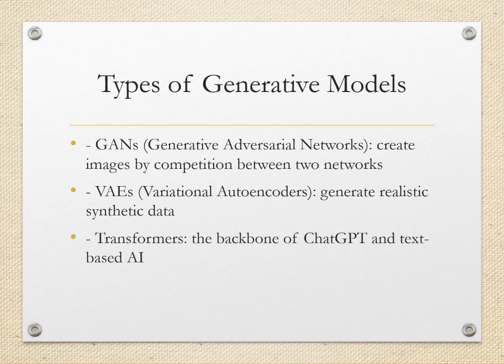Types of generative models. There are several types of generative models. The first one is generative adversarial networks, where two neural networks compete to create realistic images. The second one is variational autoencoders. This will generate synthetic data that looks real. The third is transformers, which are the backbone of AI models like ChatGPT, used for text and code generation.